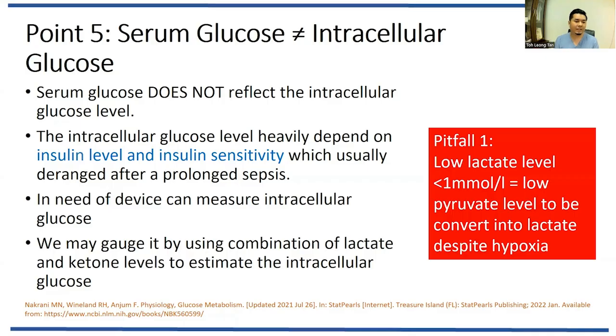We know that there's no device that can measure intracellular hypoglycemia, definitely. So you can use lactate to suggest this, which is when you have a lower lactate level, especially less than 1 millimole. Here in Malaysia, I think we have a lot of patients who have less than 1 millimole per liter lactate, which indicates that the cell is depleted of pyruvate, which they're unable to convert into lactate even though the patient is hypoxic.